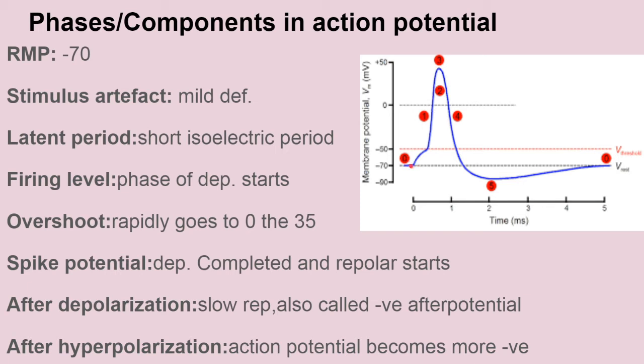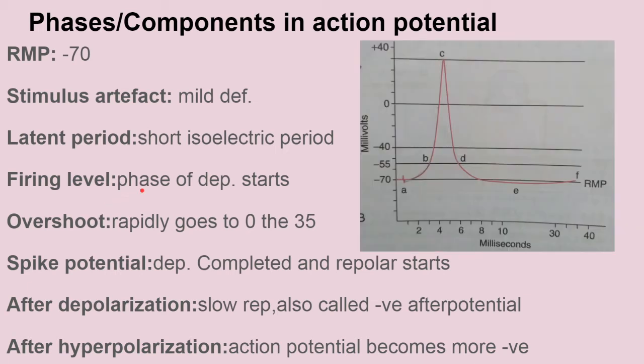Next is the firing level. It is the main phase of depolarization, where the depolarization actually starts. Up till here it was the latent period, and after this is the firing level. In this firing level, the action potential becomes positive and reaches up to -55. This is comparatively slower, and after this there is a sudden increment in the positivity of the action potential.